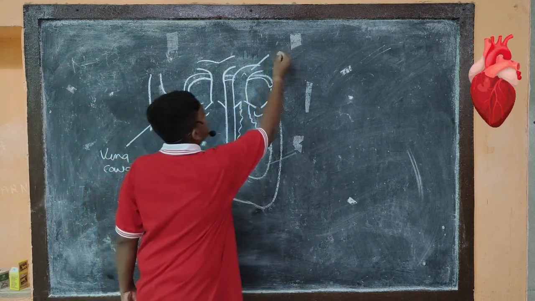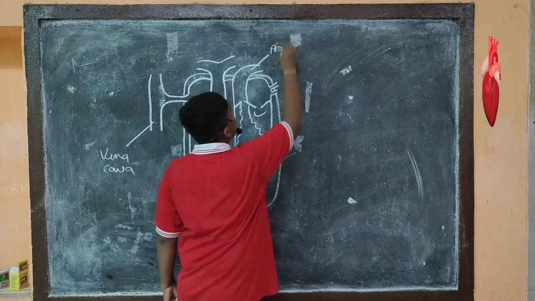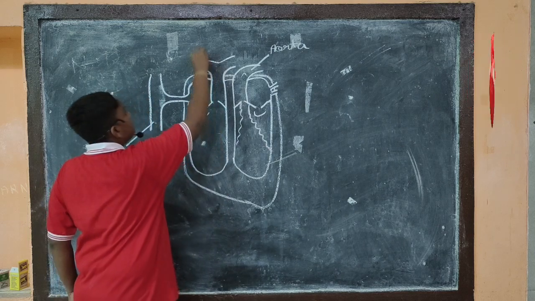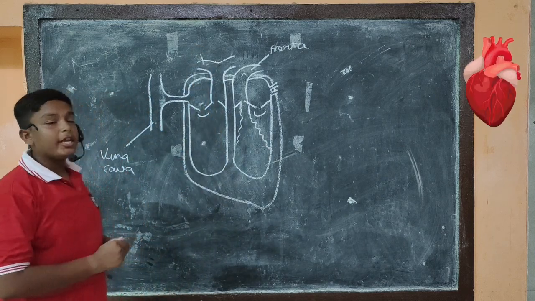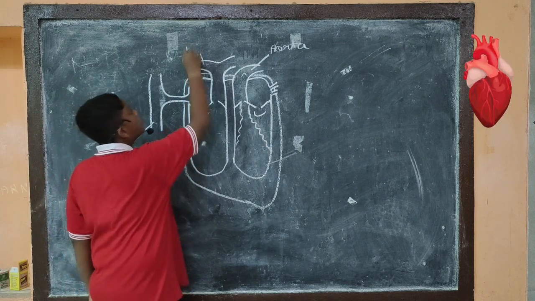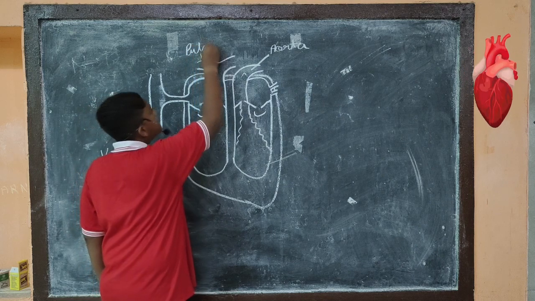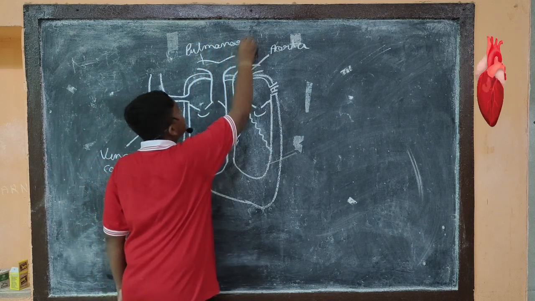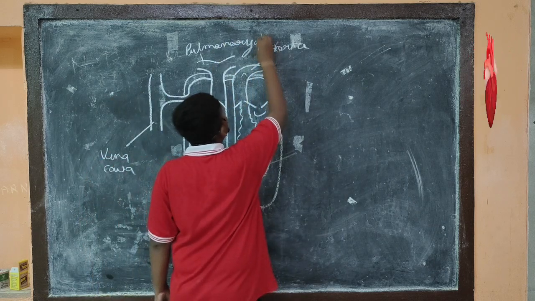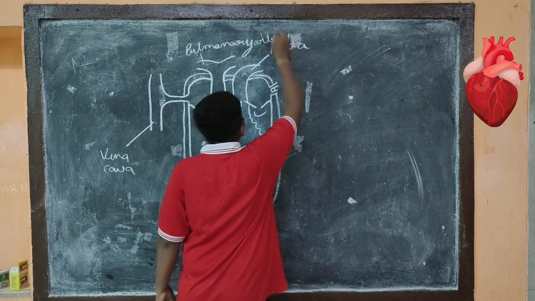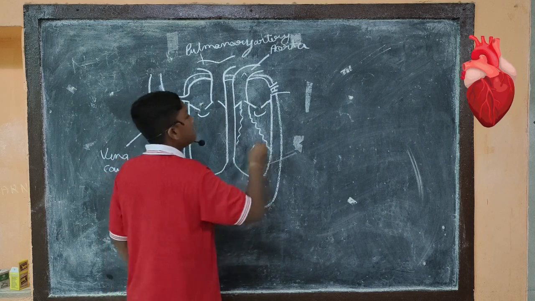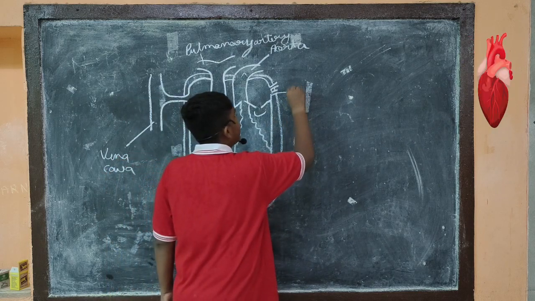This is the biggest artery, known as the aorta. This is a major artery which carries the blood from the heart to the lungs, known as the pulmonary artery. Here is a major vein which carries the blood from the lungs back to the heart, known as the pulmonary vein.